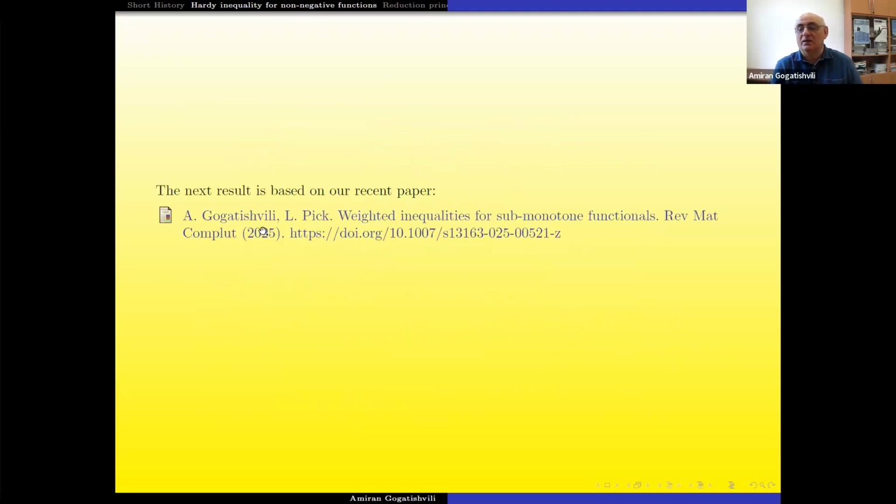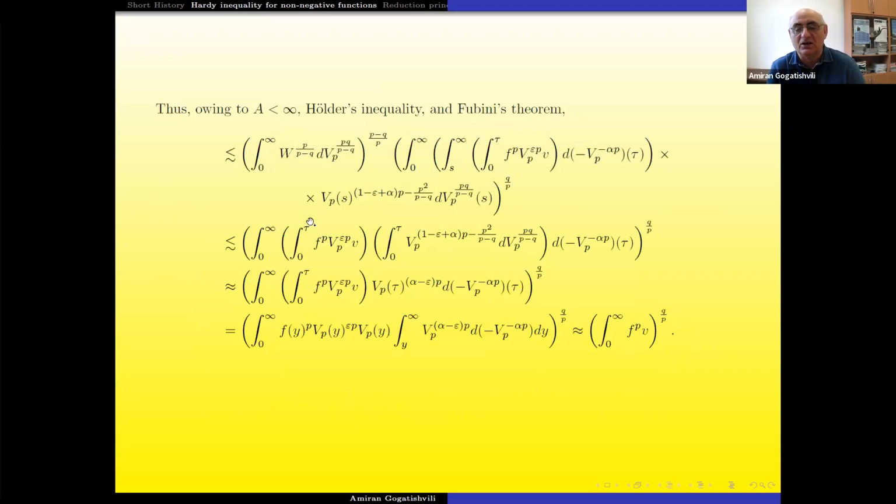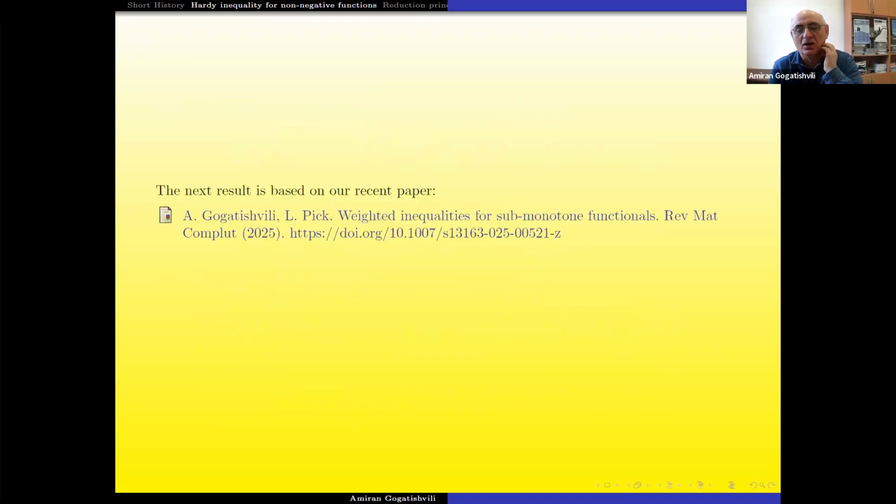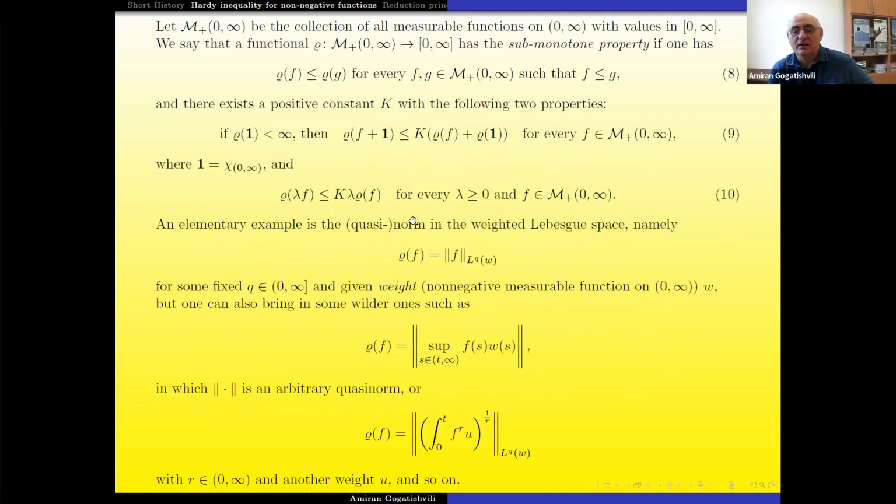Again, now, this Hardy inequality. Now I will be motivated to equivalent conditions, not conditions of the inequality. And next, my talk is mostly about the following paper, which was also recently accepted, and is available by these DOI numbers, on sub-monotone functions. Now, starting with the definition of these sub-monotone functions.